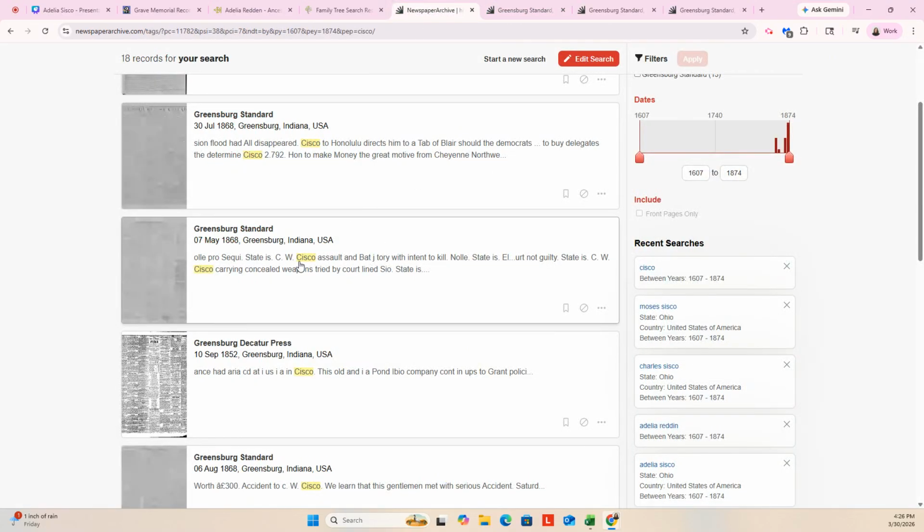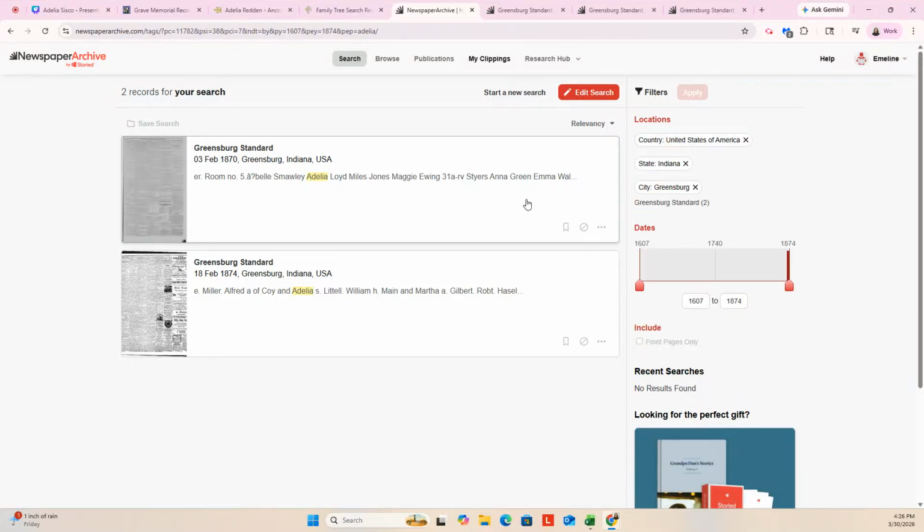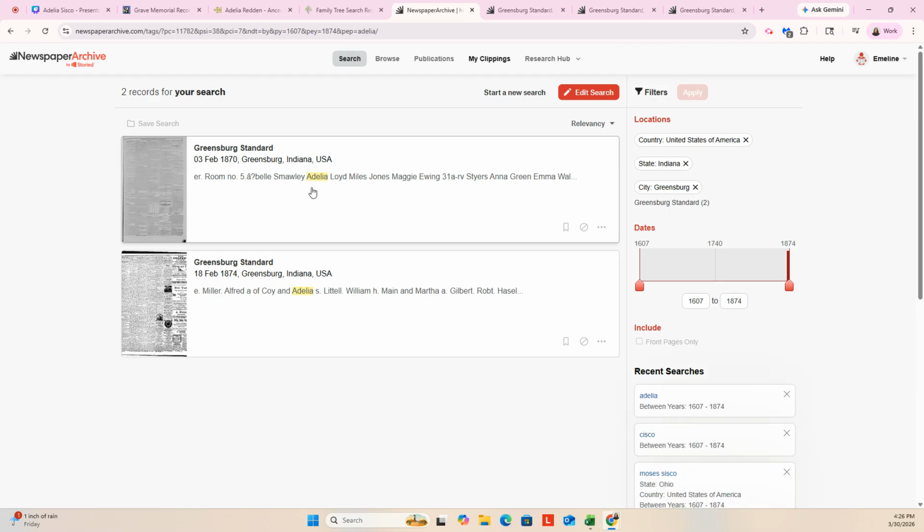I'm really driving at the story for Adelia here and not necessarily CW, but it's the other research that filters out and comes out when you're searching for somebody. It's not just that one person. Yeah, and these are dates past when she died, which was 1866.